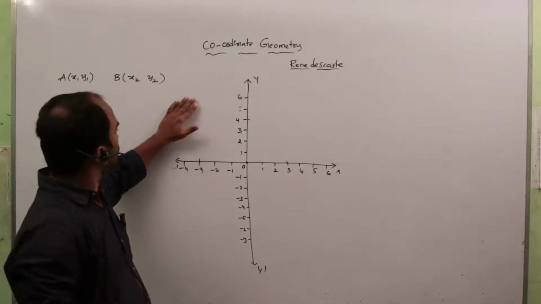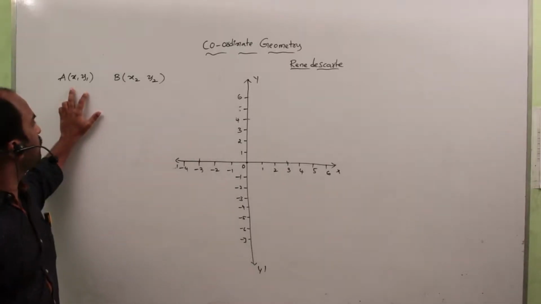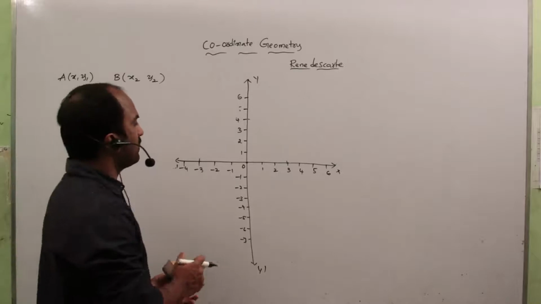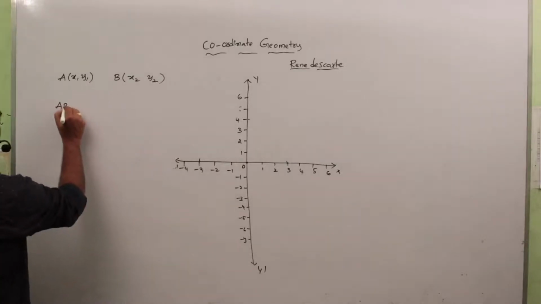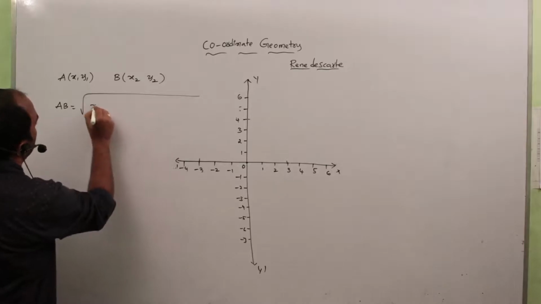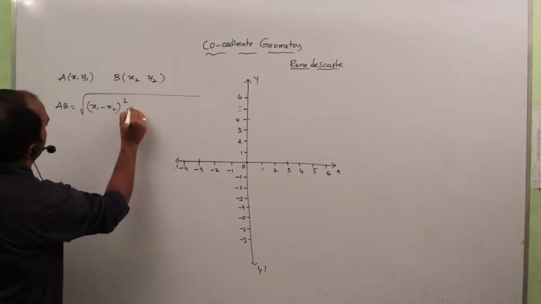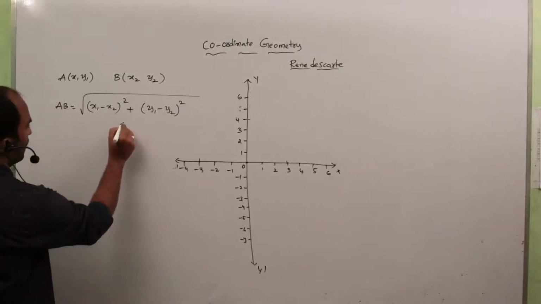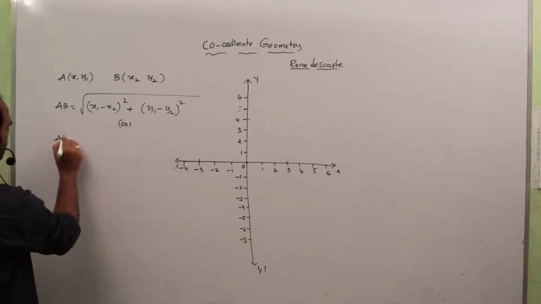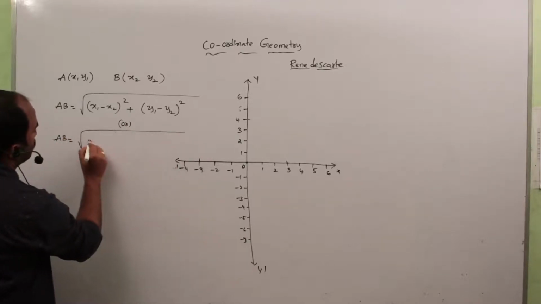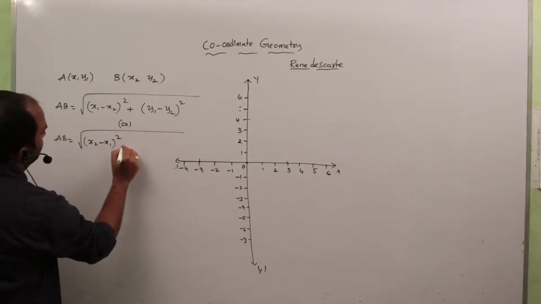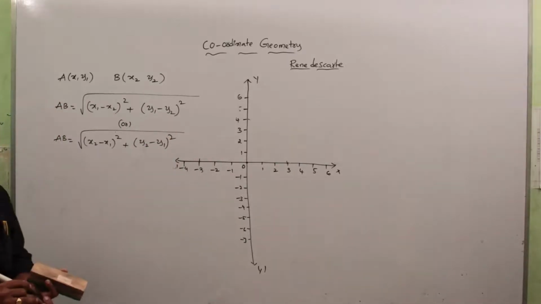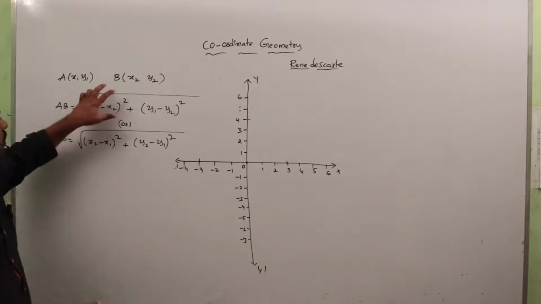But in this chapter, if you want to find the distance between 2 points A and B, then we use one formula. That formula is AB is equal to root over (x1 minus x2) whole square plus (y1 minus y2) whole square. Otherwise, this can also be written as AB is equal to root over (x2 minus x1) whole square plus (y2 minus y1) whole square. This is the formula to find the distance between any given 2 points.